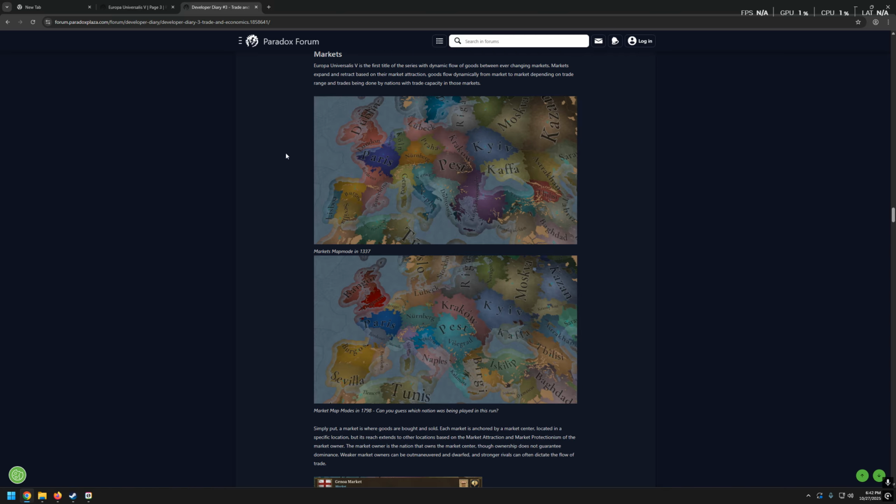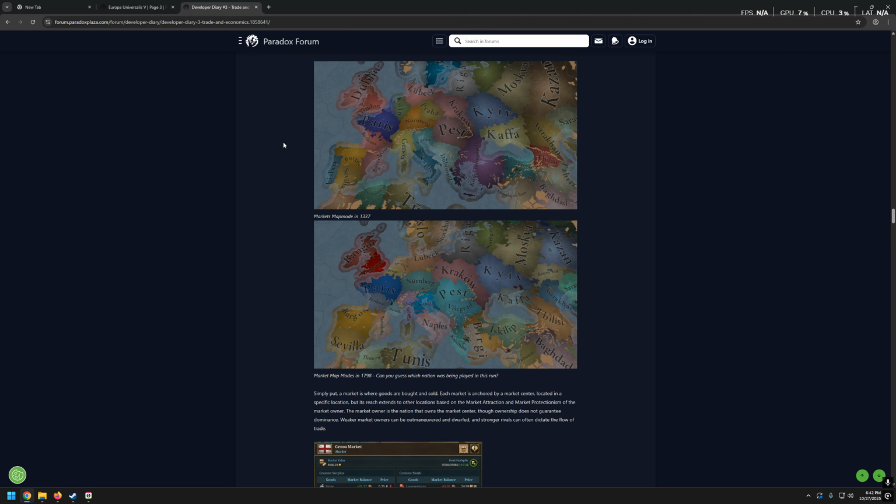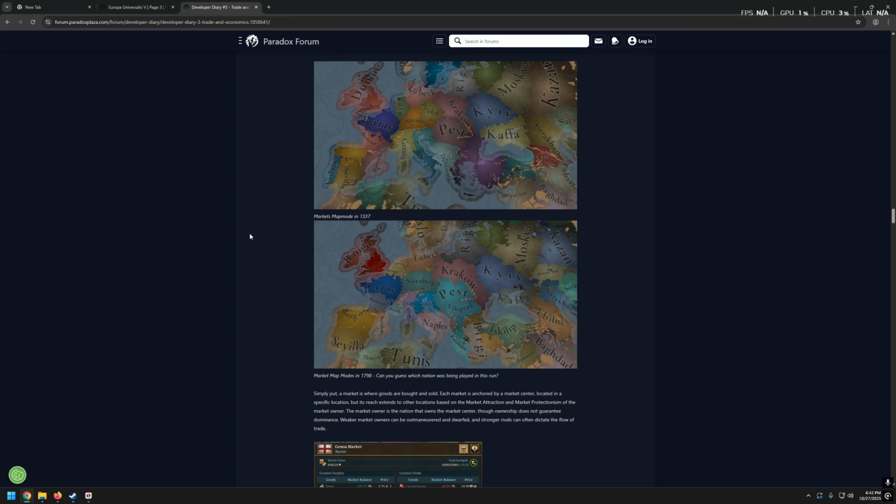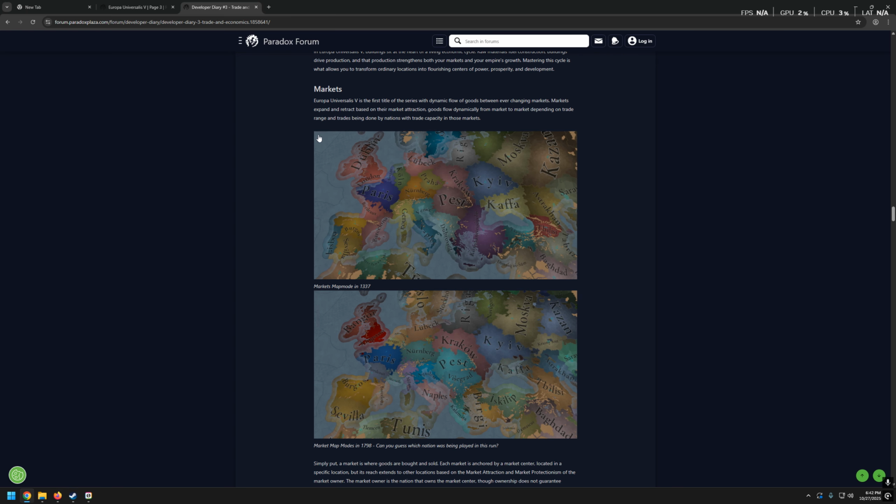So, let's start reading. But by the way, that's pretty impressive as well, especially that I know that these markets are dynamic, which is quite crazy. Okay, but without further ado, Europa Universalis 5 is the first title of the series with dynamic flow of goods between ever-changing markets.